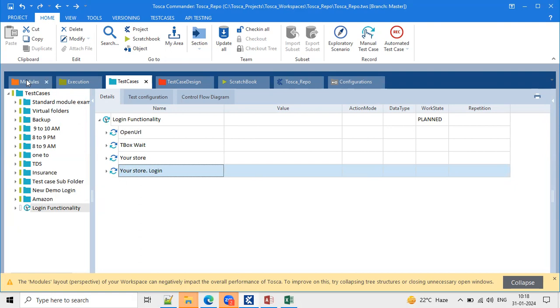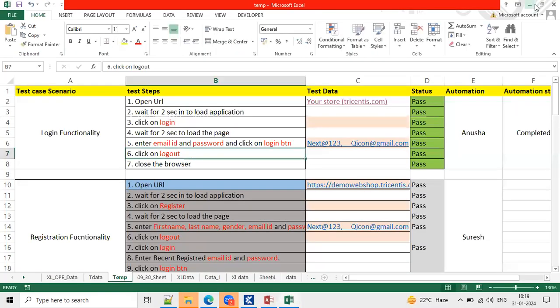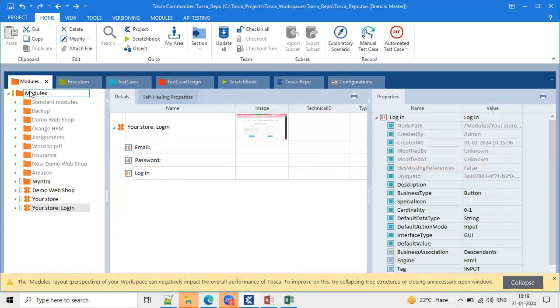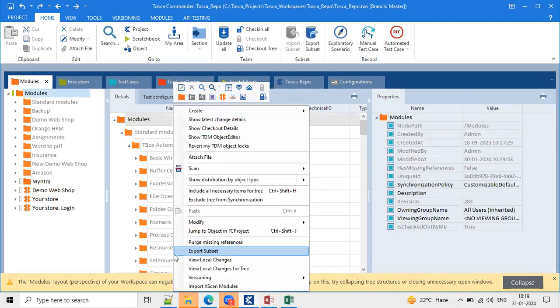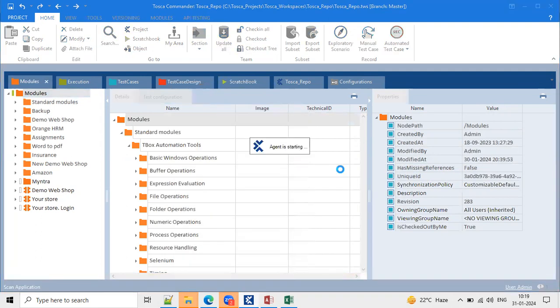That's what surprised me. So again, our last step is here. What is the last step? Click on logout, right? So for logout, again scan the module here. Right click here and scan this application. So the last control is a click on logout.